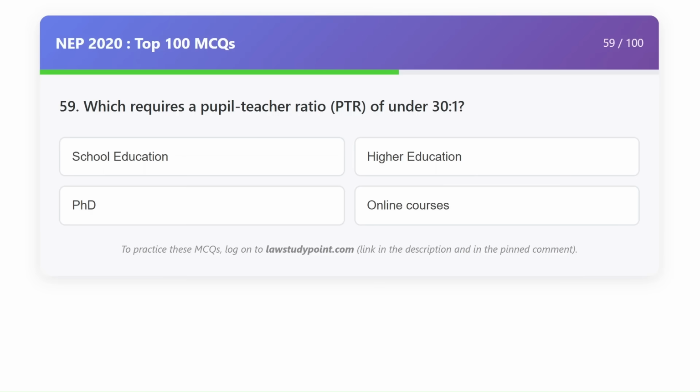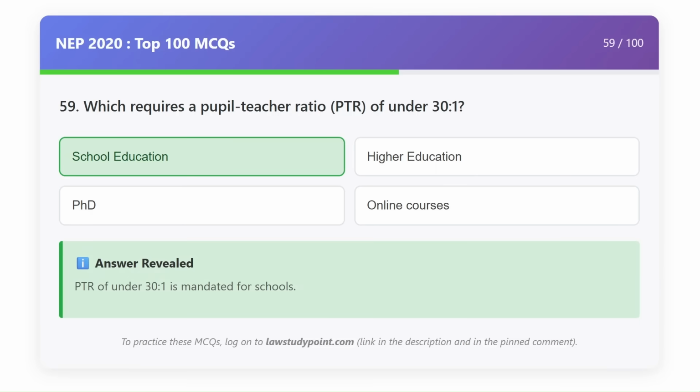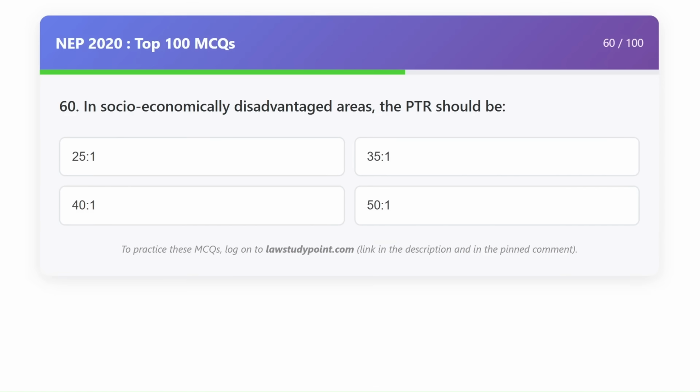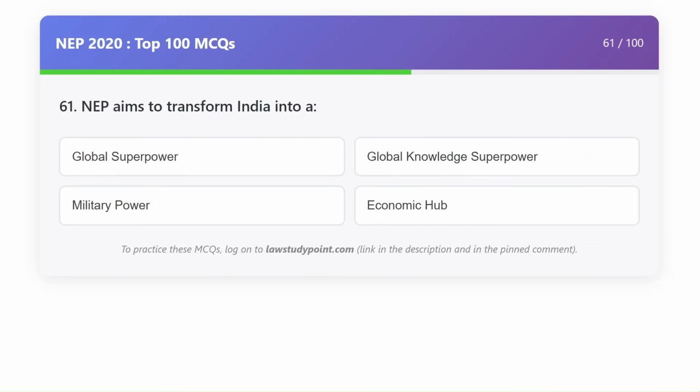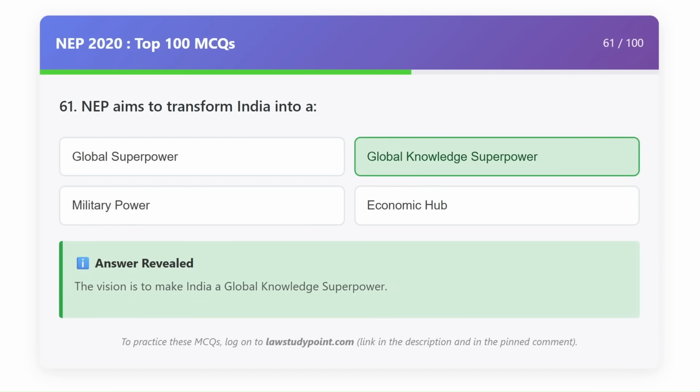Which requires a pupil-teacher ratio of under 30:1? School education. In socio-economically disadvantaged areas, the PTR should be 25:1. NEP aims to transform India into a global knowledge superpower.